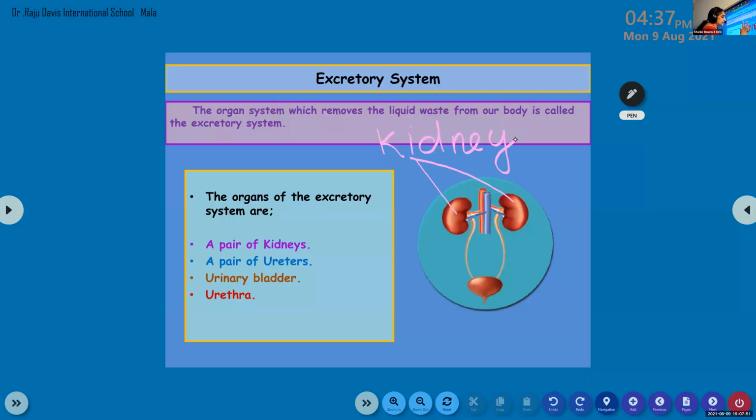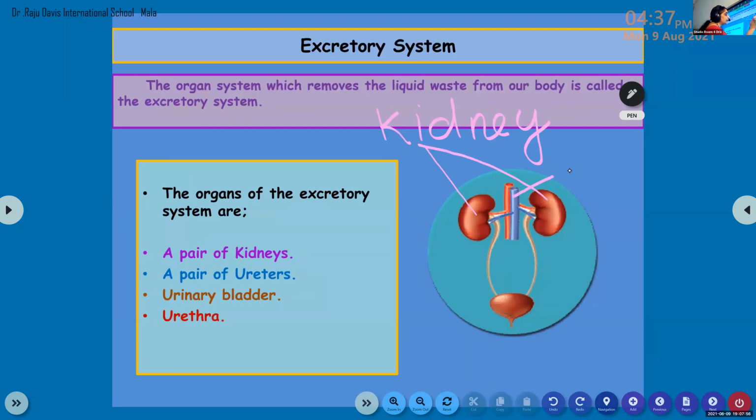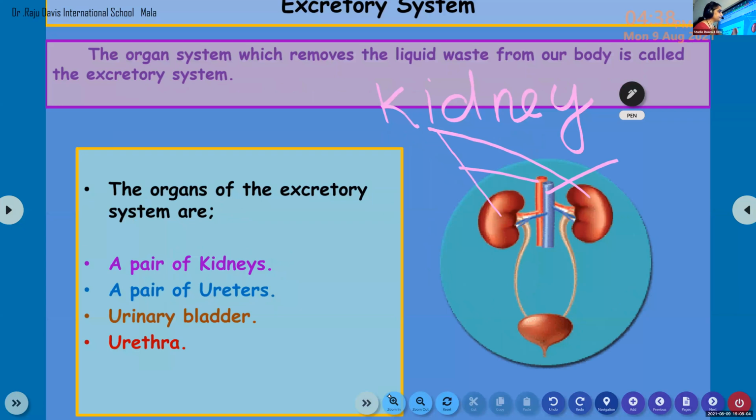So, in this picture, can you see? Can you see this, children? One blue colored and one red colored tube are entering into the kidneys. Can you see it clearly? Is this picture big enough to see?